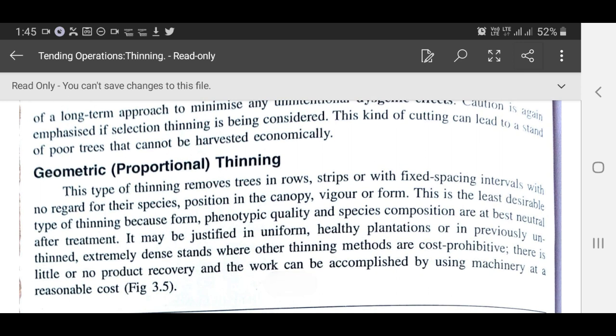Geometric proportional thinning. This type of thinning removes trees in rows, strips, or with fixed spacing intervals with no regard for their species, position in the canopy, vigor or form. This is the least desirable type of thinning because phenotypic quality and species composition are at best neutral after treatment. It may be justified in uniform, healthy plantations or in previously unthinned, extremely dense stands where other thinning methods are cost prohibitive. There is little or no product recovery and the work can be accomplished by using machinery at a reasonable cost.